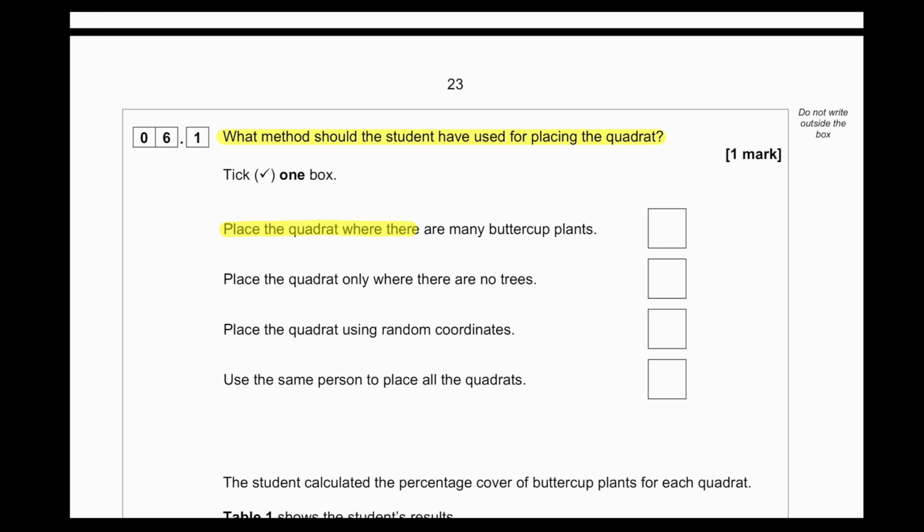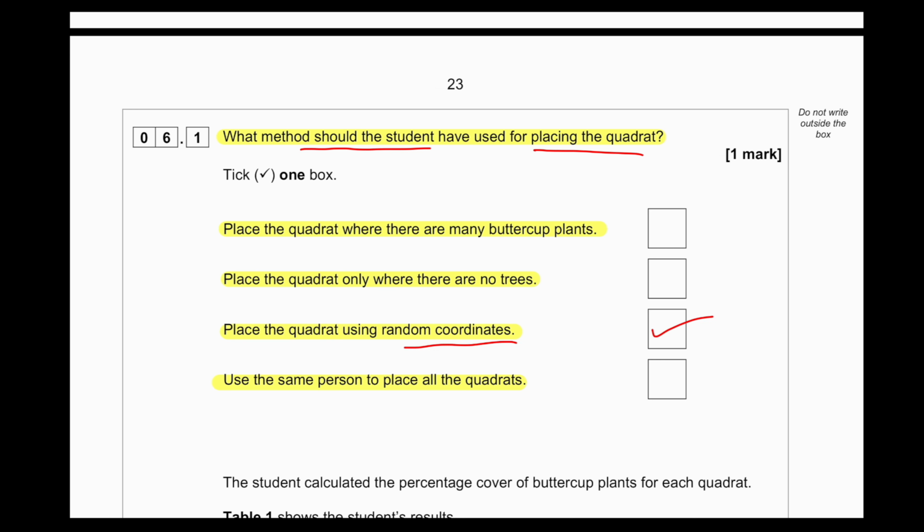Place the quadrat where there are many buttercup plants. Place the quadrat only where there are no trees. Place the quadrat using random coordinates. Use the same person to place all the quadrats. In this process, because we have to use the method the student could use to place the quadrat, we want a random selection of the place where the quadrats are placed. So we can use random coordinates.